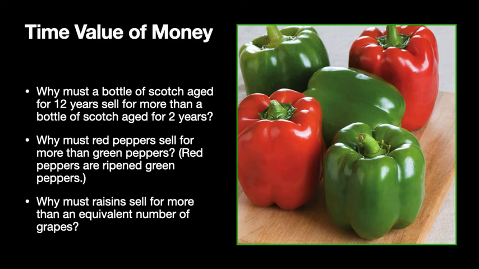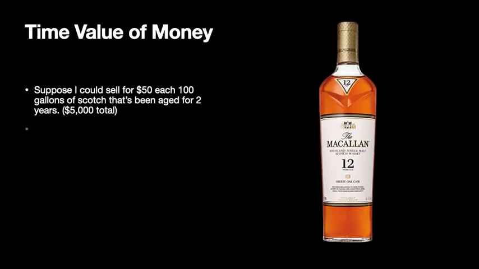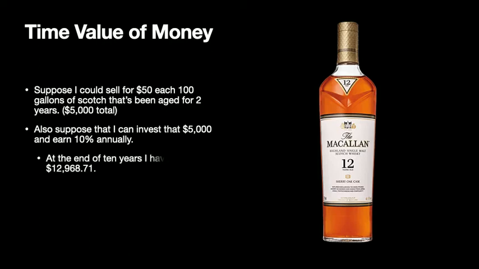Your money is time. For me to defer consumption today, you're going to have to compensate me. So let's say I could sell 100 gallons of scotch for $50 per gallon. That's $5,000, and I could put that money in some investment today that's going to earn me 10% over the next 10 years. If I do so, I'm going to end up with $12,968.71.